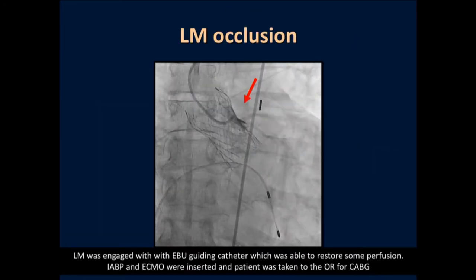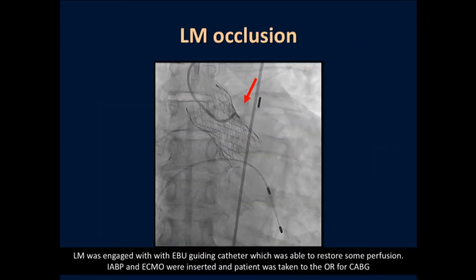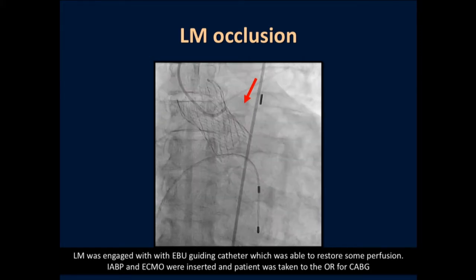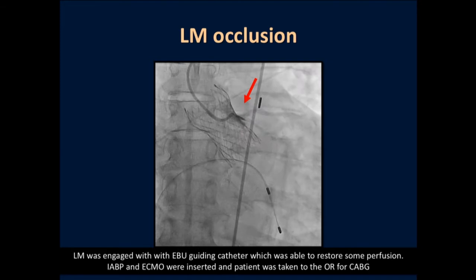An ABU guiding catheter was advanced with some challenges. We were able to get some perfusion. Meanwhile, other interventionists were getting access with a balloon pump and ECMO. The surgical team was in the room, and they called for emergent CABG.